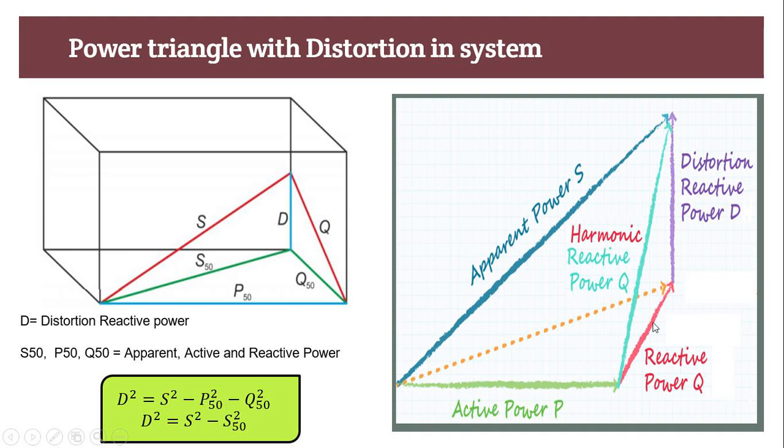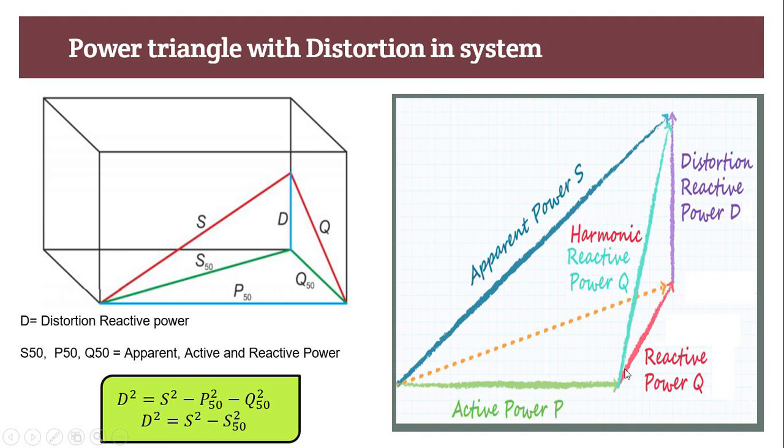This is our basic power triangle. Now there is another current coming from the non-linear load due to the presence of distortion. So there is one more power, that is distortion reactive power. The summation of this distortion reactive power plus the reactive power due to the fundamental is the harmonic reactive power.